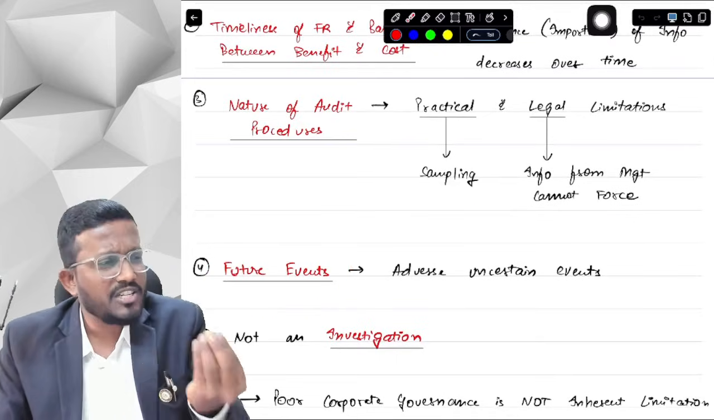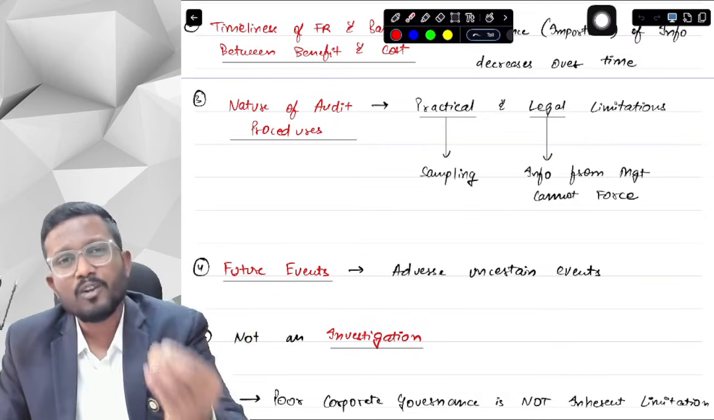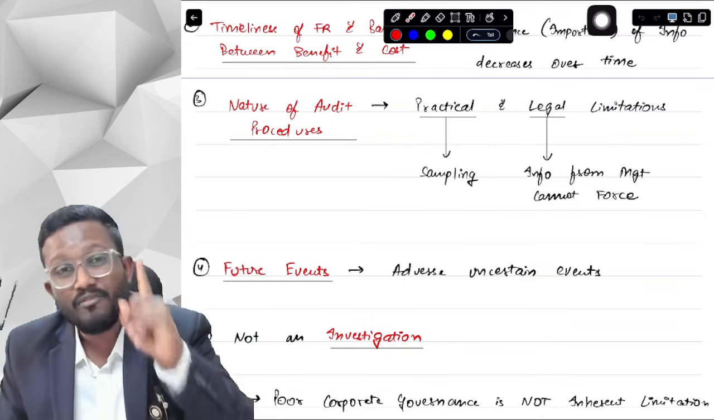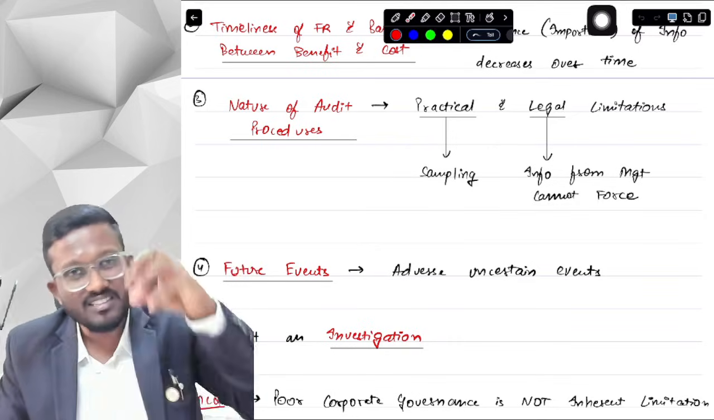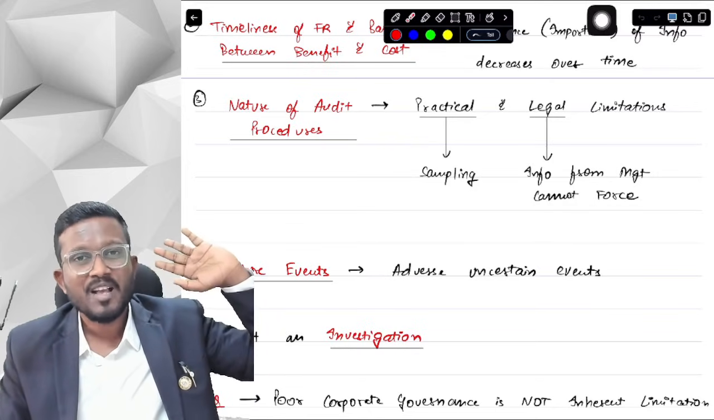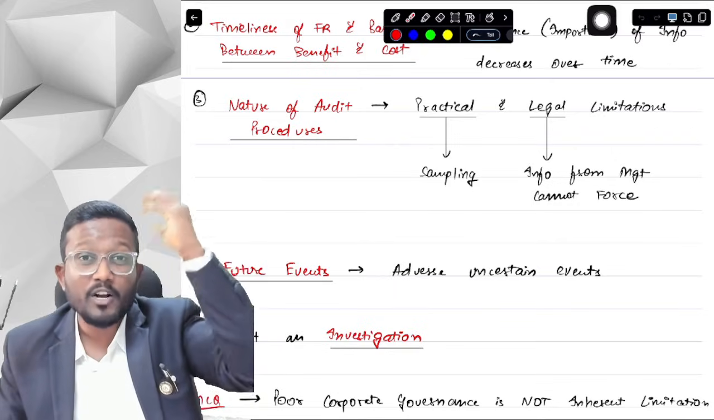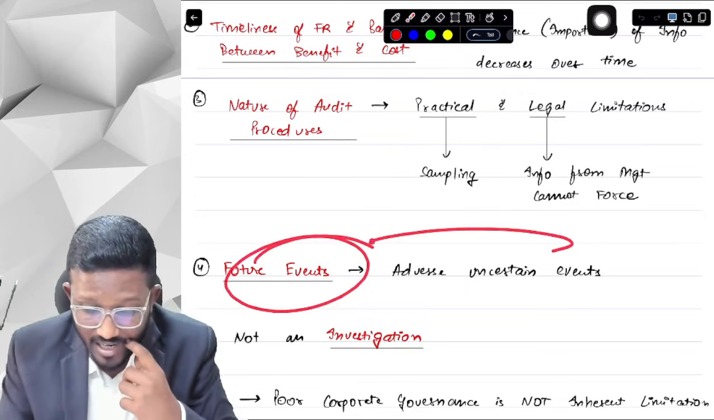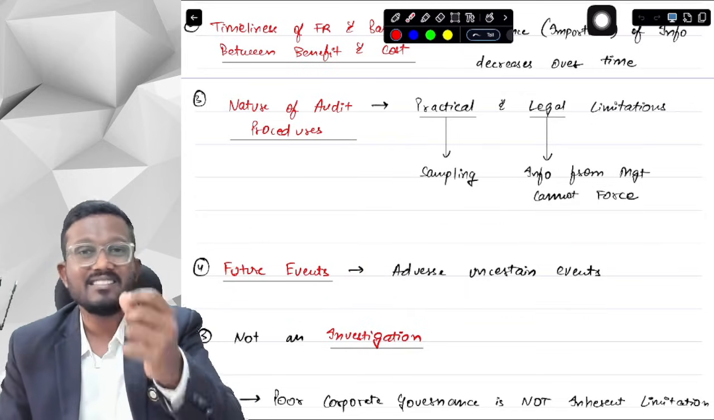Next, the fourth limitation is future events. If I say financial statements are prepared on the basis of going concern, and going concern is correct, and after a few days a major fire breaks out in the company's only factory, that means the company is gone. I am not an astrologer to predict all these future events. So if there are any adverse uncertain events, then there is a limitation on audit.